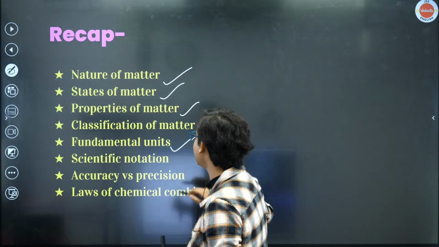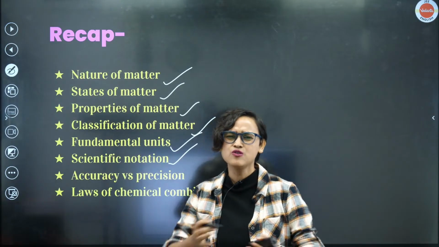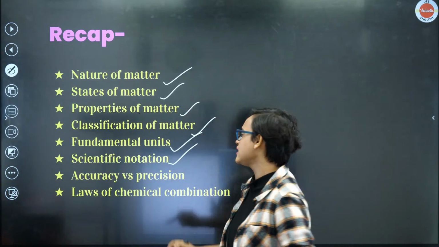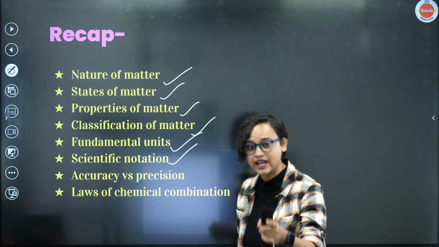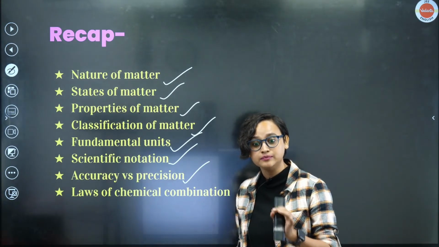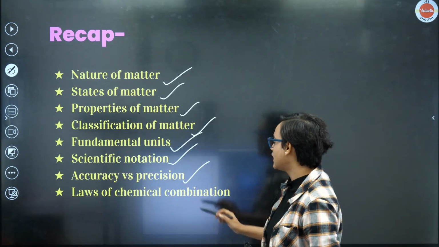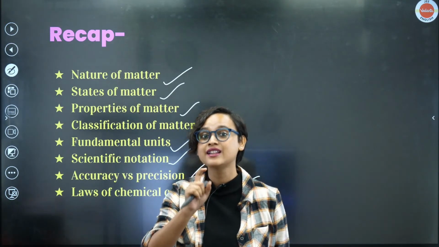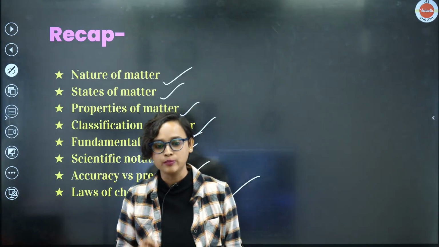Then we also did scientific notation, because who can write so many big numbers? Nobody. That's why we have scientific notation. Accuracy versus precision, which I very clearly made you understand. And laws of chemical combination, the 5 laws we have spoken about, plus another one, the law of reciprocal proportion as well.